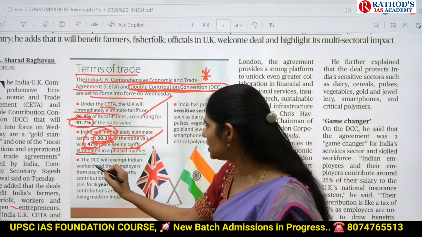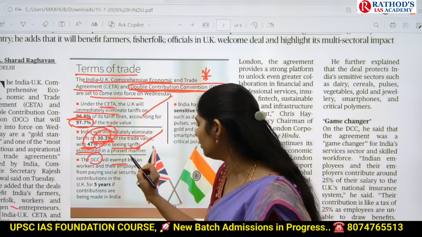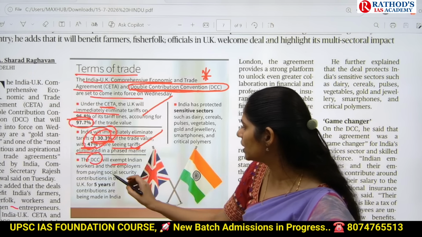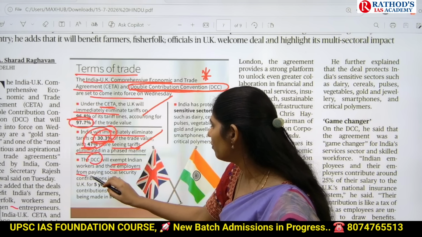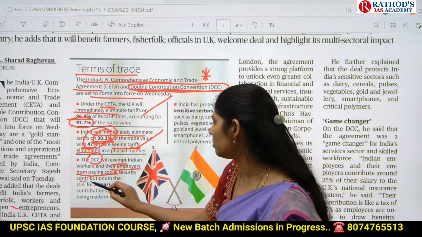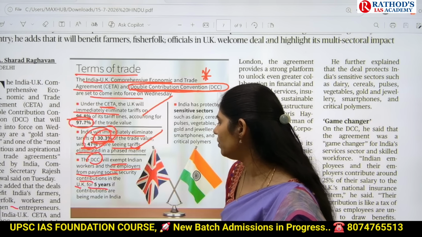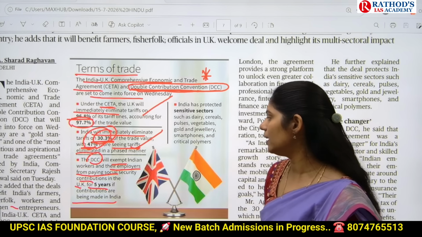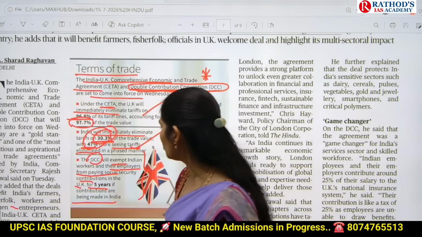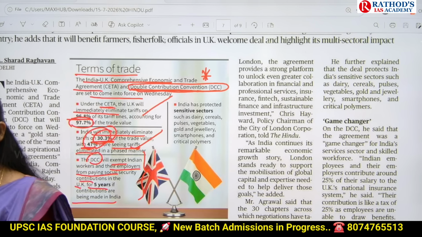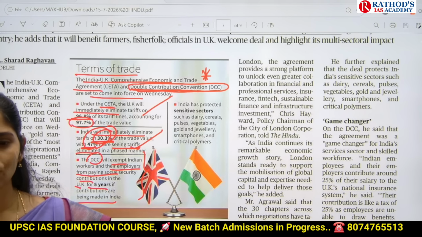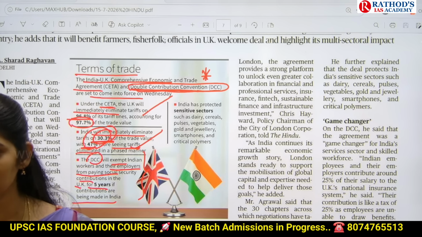And next, this DCC will exempt Indian workers and their employers from paying social security contributions in the UK for 5 years if contributions are made in India. You know the social security, right? Whatever salary you get, you have to pay some amount as PF.